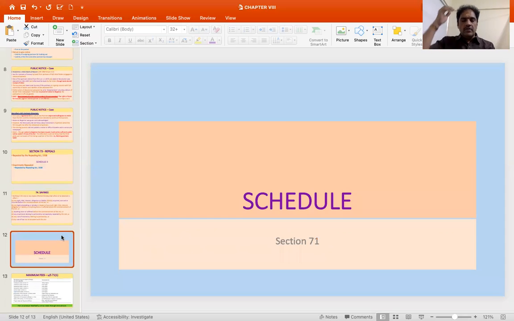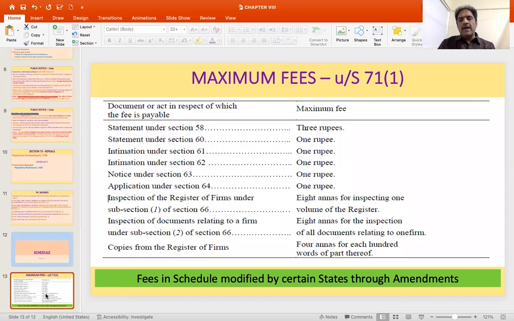Then second schedule is a schedule under section 71, which talks about the maximum fees that is required. So under various provisions, what is the fee that is required in the chapter dealing with the registration of firms, etc. First, for application, section 58, what is the fee? Then for modification that is supposed to be made in the firm, then dissolution of the firm, then partners coming in and going out. Then for those, the fees are indicated in this particular chapter.